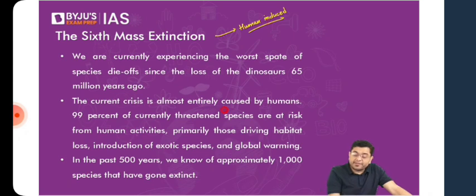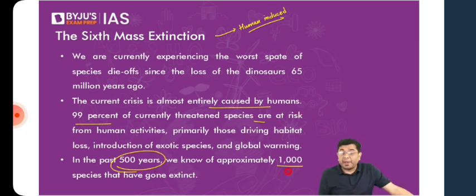The current crisis is almost caused entirely by humans, and 99% of the currently threatened species are at risk because of human activities. In the past 500 years, we know of approximately 1,000 species that have gone extinct. So imagine the number of species that have gone extinct that we are not even aware of, that maybe we'll become aware of by studying their fossils some 50 or 100 years down the line. So this is one of the gravest threats that biodiversity has faced ever since the extinction of the dinosaurs.